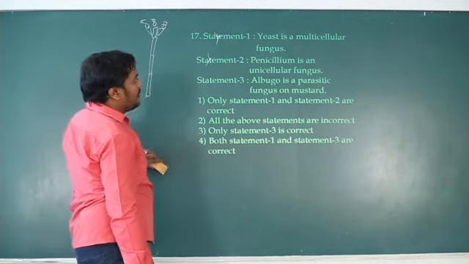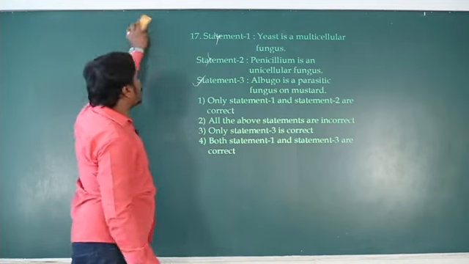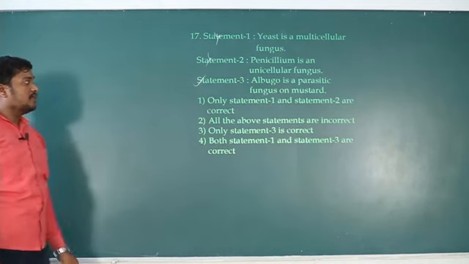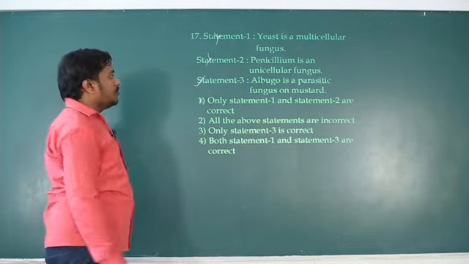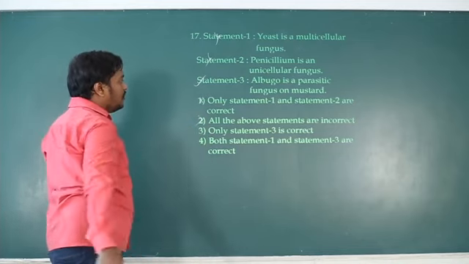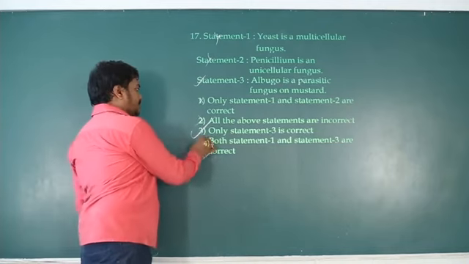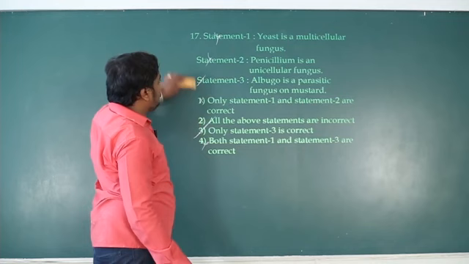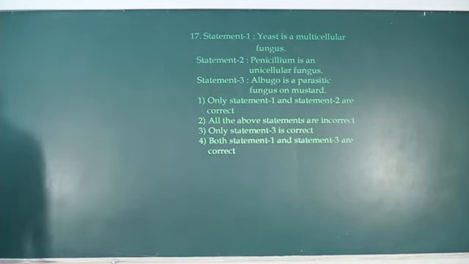Albugo is a parasitic fungus on mustard. Yes, it is parasitic on mustard which causes white rust. Okay. Only statement 1 and 2 are correct? No. All the above statements are incorrect? No. Only statement 3 is correct? Yes, this is the right option. Both statement 1 and 3 are correct? No. So statement 3 is correct. Next, come to the next question.